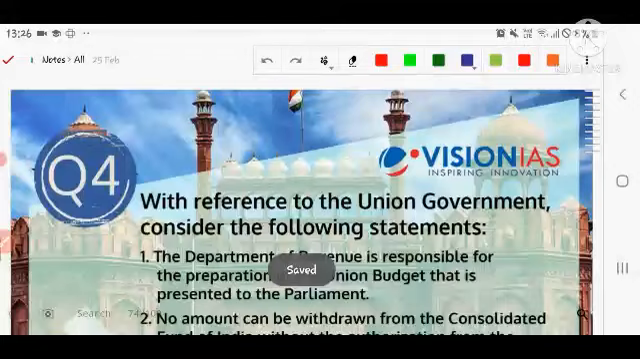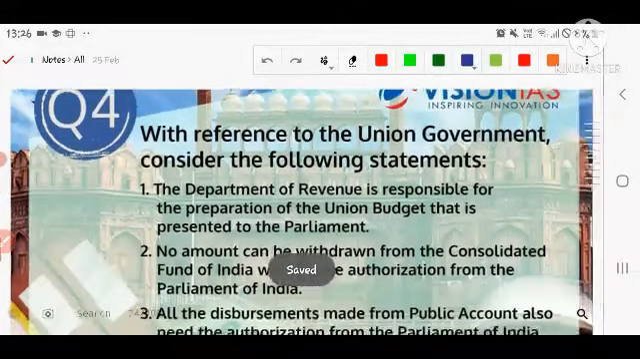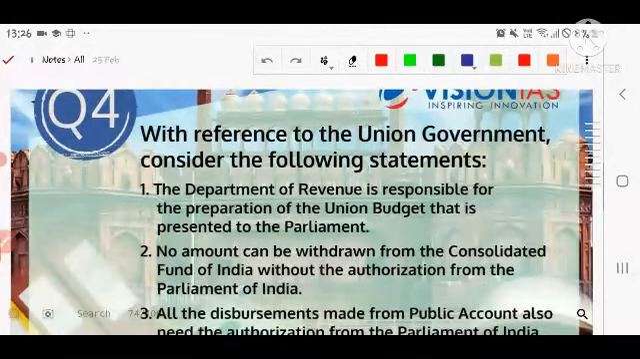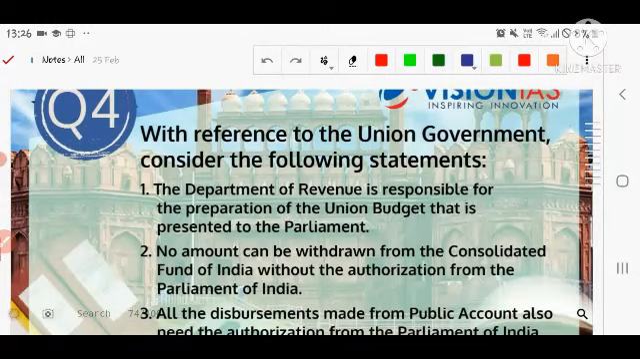The next question is related to the union government, the polity section. Basically, with reference to the union government, consider the following statements. You know very well the union government has the legislative, executive, and judiciary. Yes, we can add the judiciary, but the interstate relation in a much more efficient way is given in Part 5 of the Indian Constitution, where the union government is exclusively discussed.